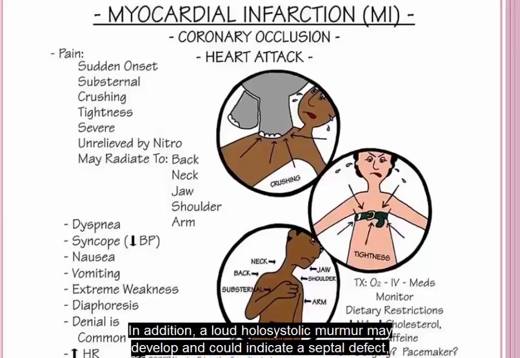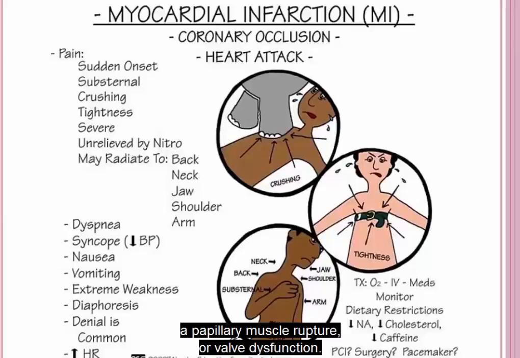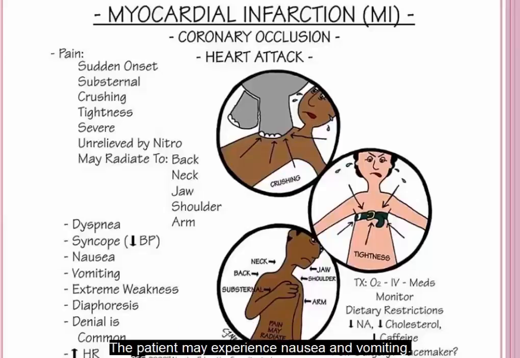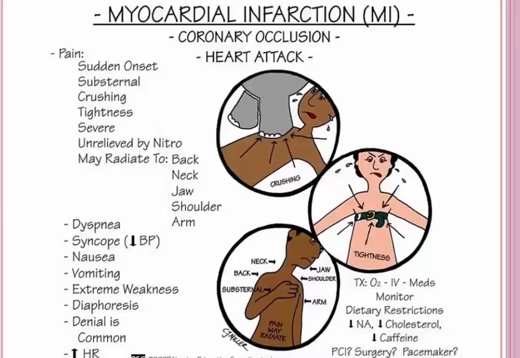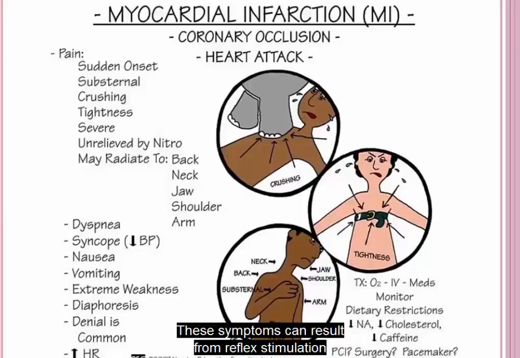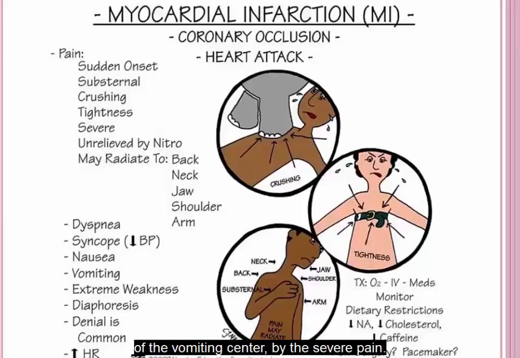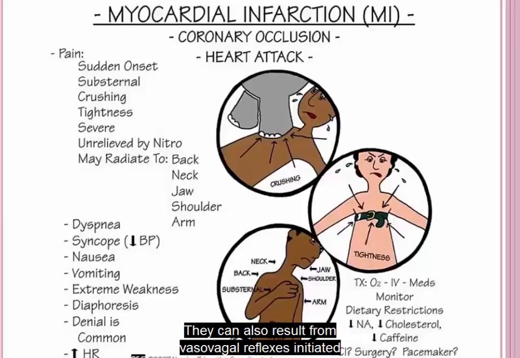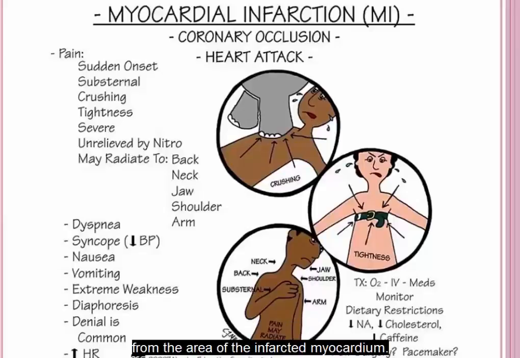In addition, a loud holosystolic murmur may develop and could indicate a septal defect, a papillary muscle rupture, or valve dysfunction. The patient may experience nausea and vomiting. These symptoms can result from reflex stimulation of the vomiting center by the severe pain. They can also result from vasovagal reflexes initiated from the area of the infarcted myocardium.